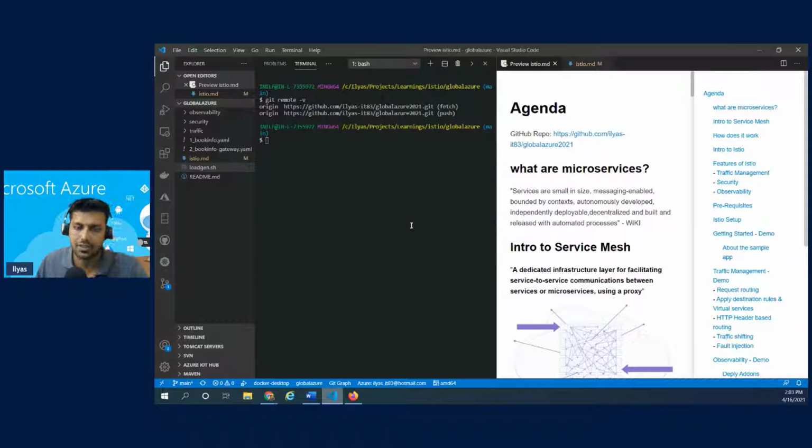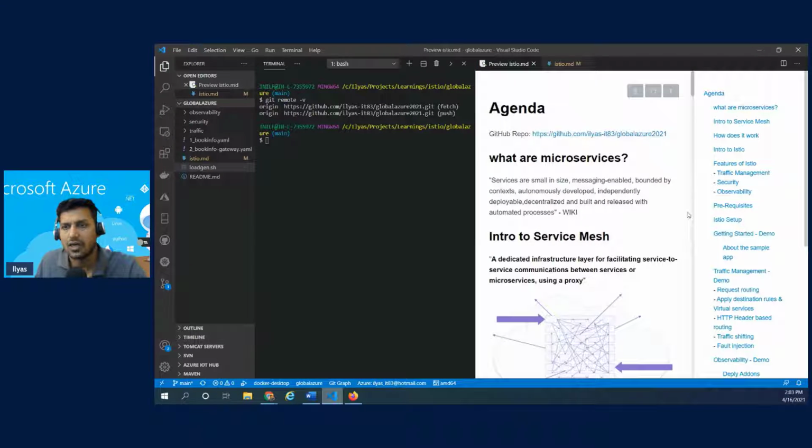In this particular session, we're going to do everything in the local machine. Of course, we could do this in cloud, but I chose to do this in the local machine. So before we get started, let's quickly look at the agenda. So this is the agenda that I've prepared.